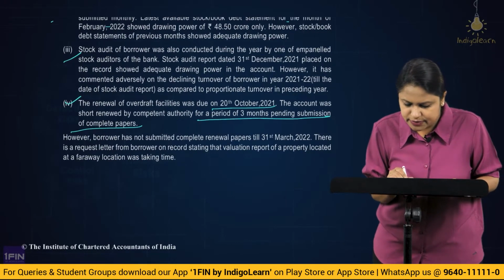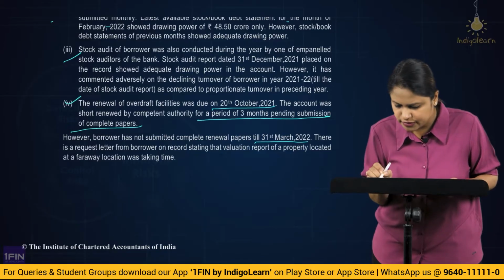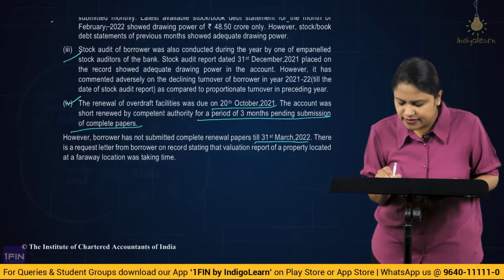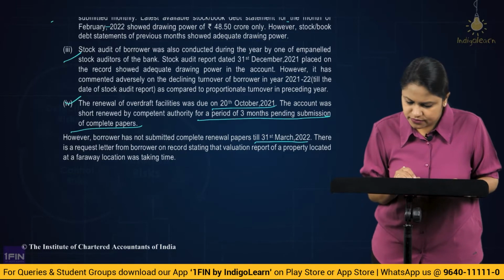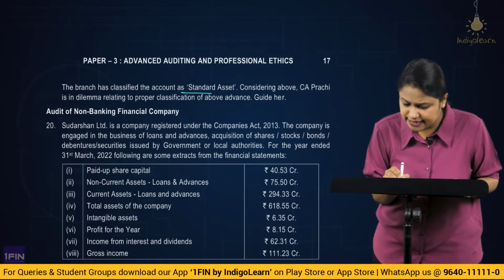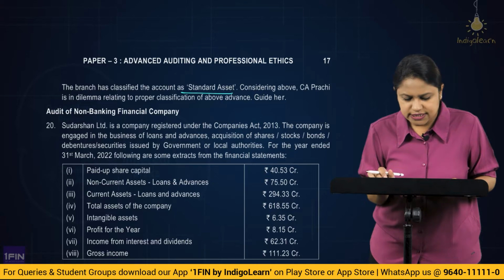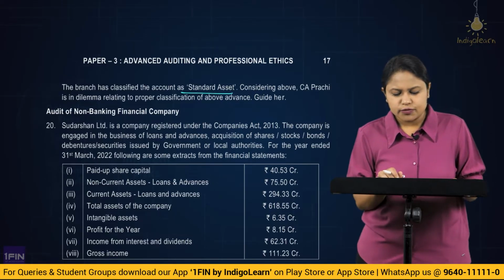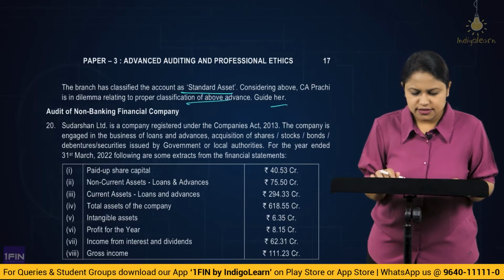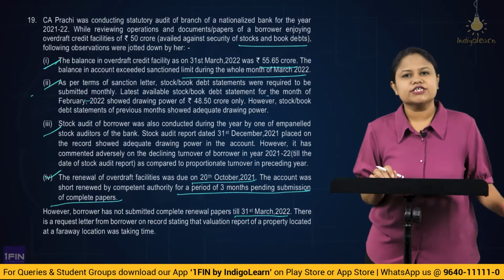However, the borrower has not submitted complete renewal papers till 31st March 2022. There is a request letter from the borrower on record stating that the valuation report of the property located at a faraway location was taking time. The branch has classified the account as a standard asset. Considering the above, CA Prachi is in a dilemma relating to proper classification of the above account. Advise her. Okay, this is all talking about whether the classification is correct or not.